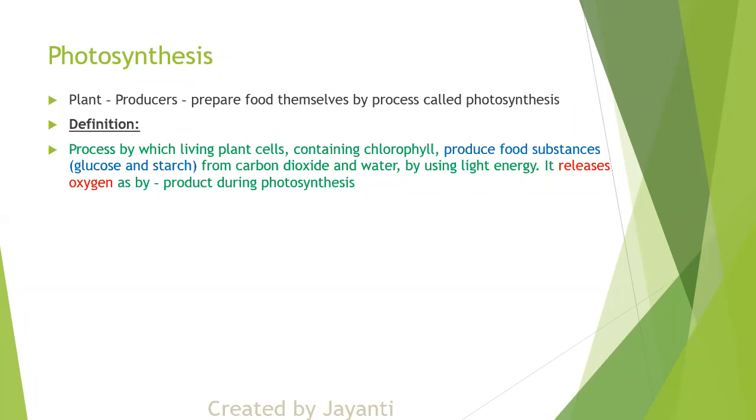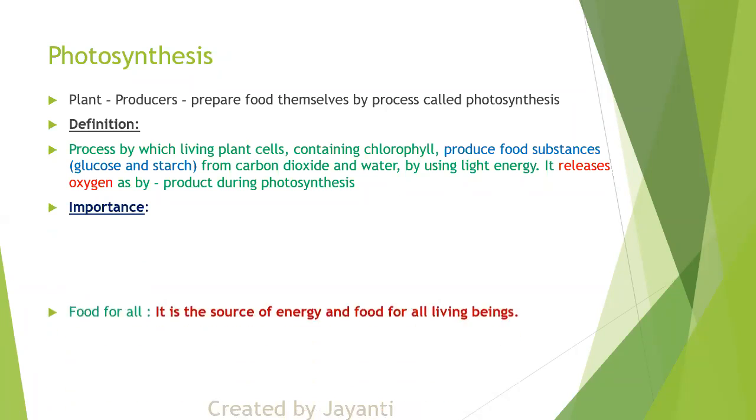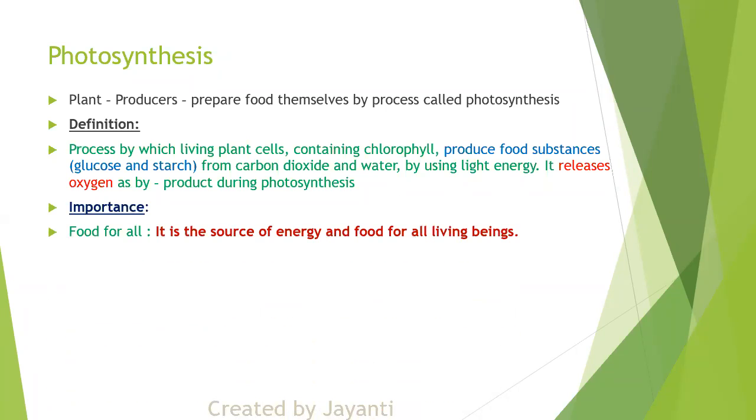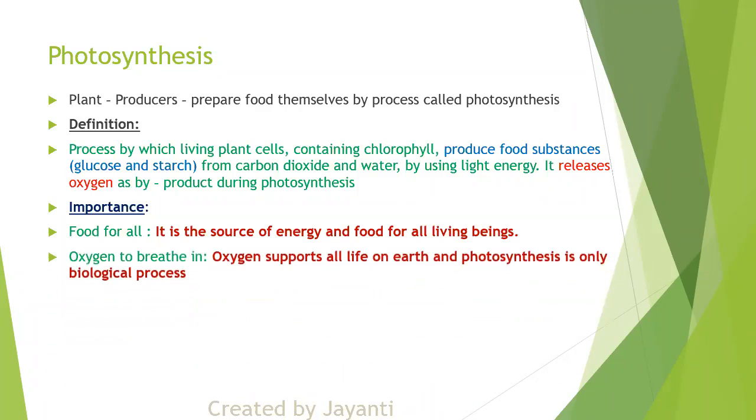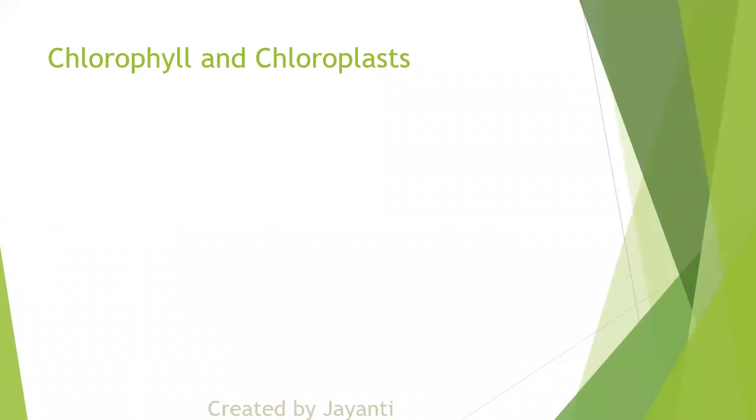Now, I think this is self-explanatory. What is the importance? Why do all the plants need this photosynthesis process? So that we get a source of energy. It is a source of energy and food for all living beings. Then we get oxygen, and oxygen supports all life on earth, and that's why we can say photosynthesis is a biological process.